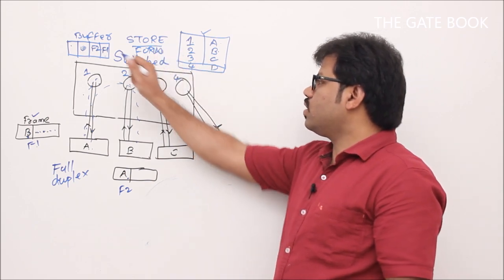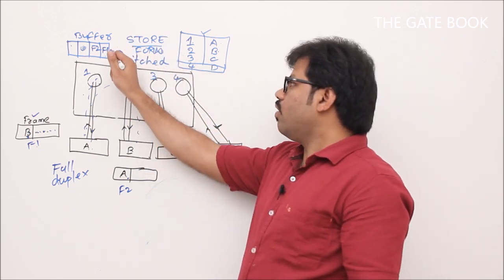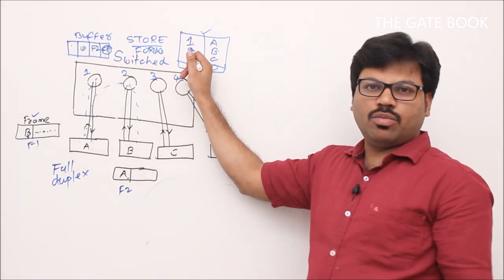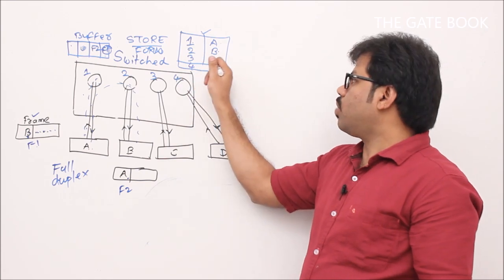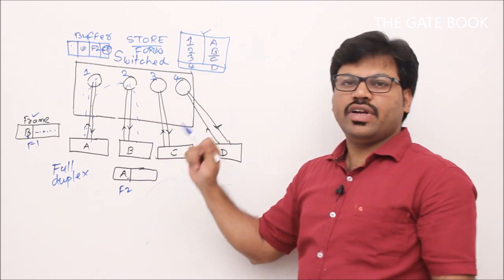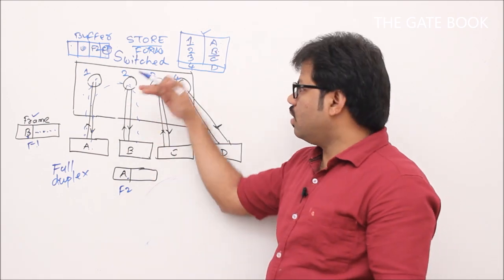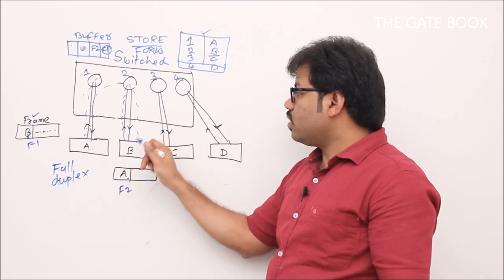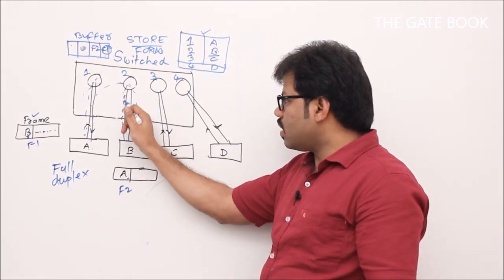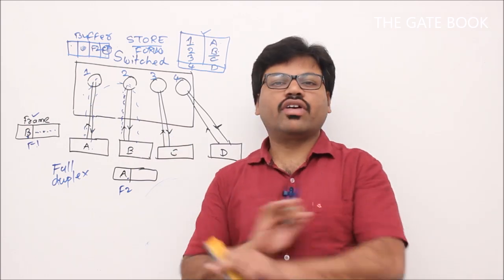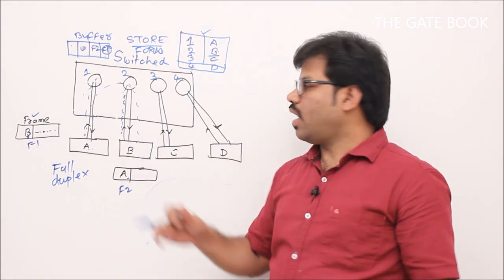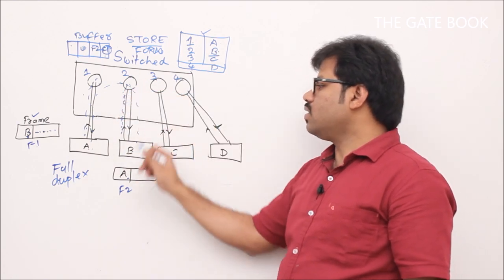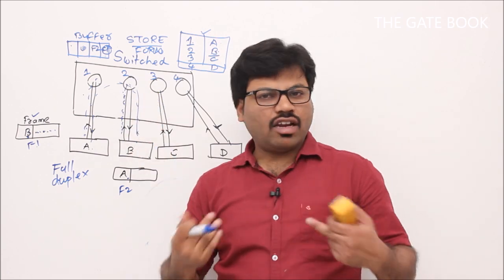See, now what this switch is going to do, we will see. First of all, F1 will be processed. What is the destination address? B. Now it will look at this table. So it is processing like this. B means 2. Then immediately, using the circuit, that frame will be sent to 2. So it will come like this. Now there is no collision because, see, one more thing, we have separate lines for incoming and outgoing. You never get any collision, correct? If collision happens now, you should get collision now, correct? But why won't collision occur? Because the sending line of B and receiving line of B are different.